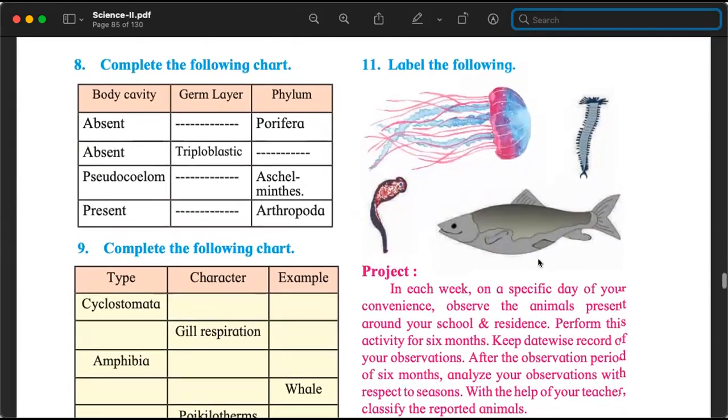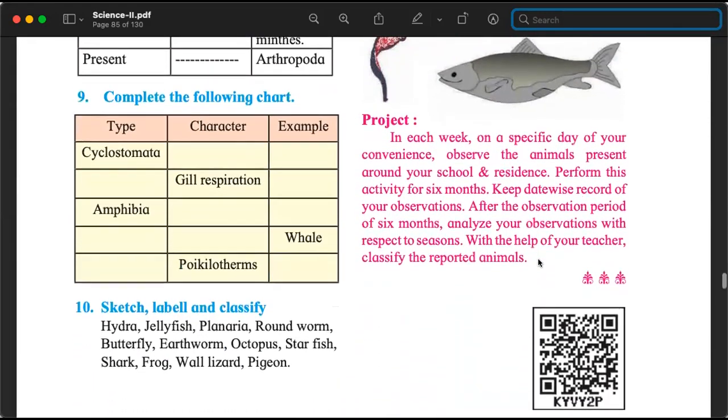Question number 8, we completed. Question number 9, now you can do. It is about vertebrata, so cyclostomata, then Pisces, all those 6 classes, their specific characteristics and examples. You can do that. And I've already told you question number 10, no one is going to ask you to make these detailed diagrams of hydra, jellyfish, planaria and all that.